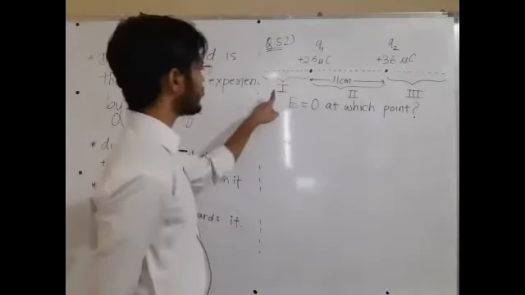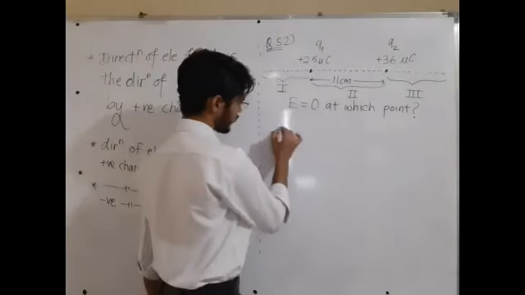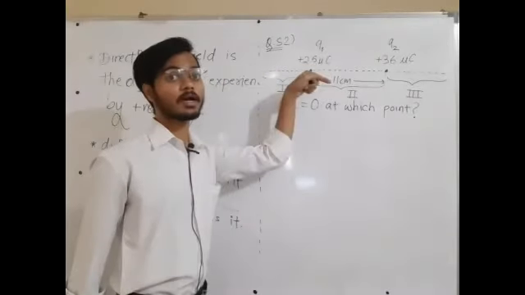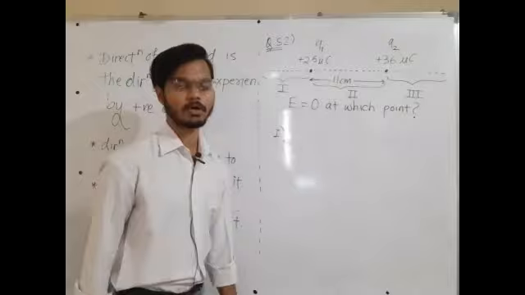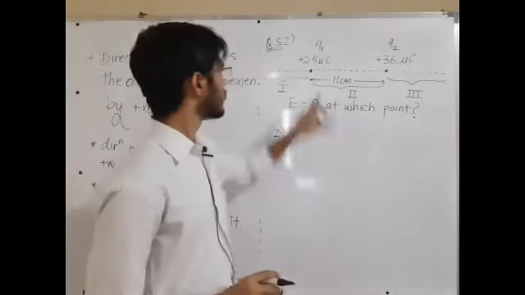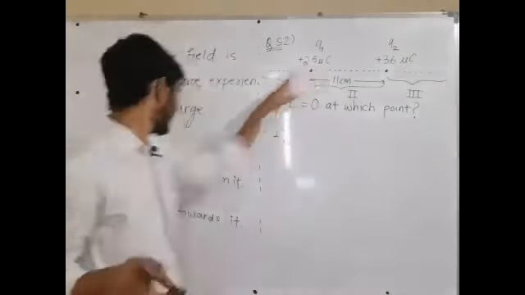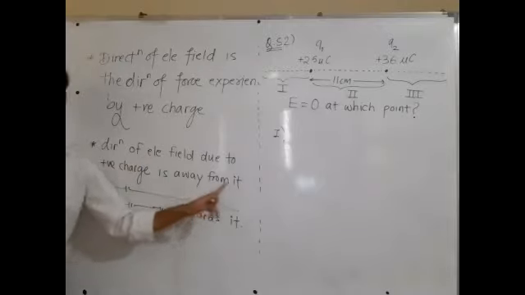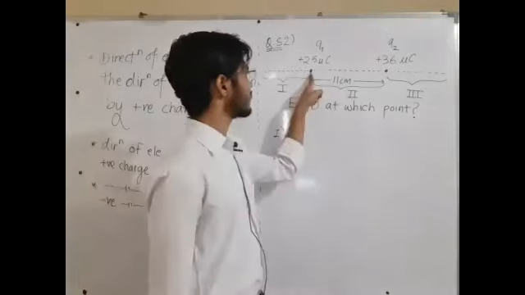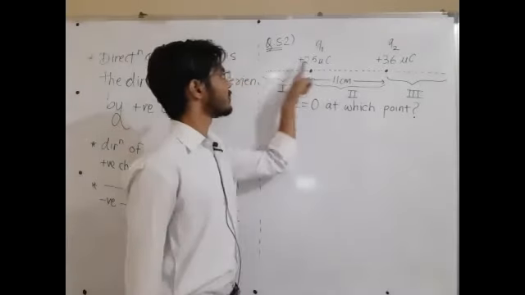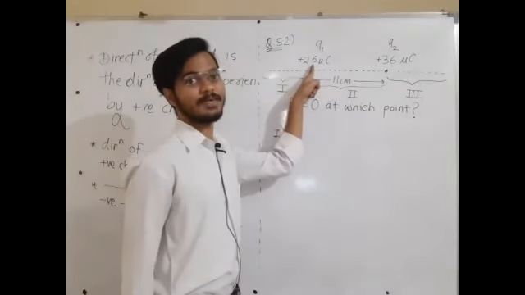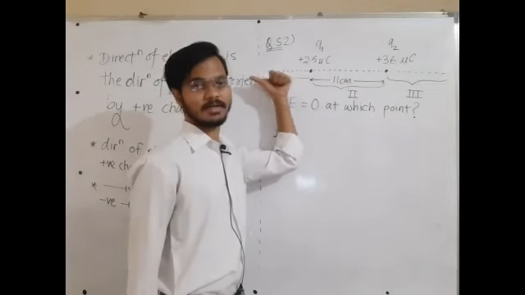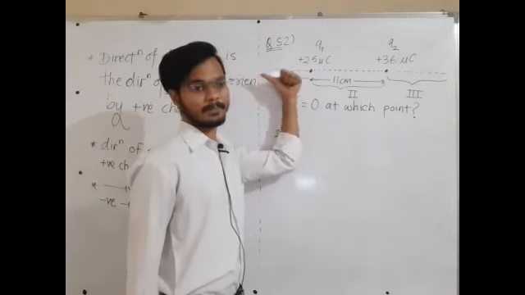Next, what? Now in region 1, the electric field due to the first charge will be leftward or rightward? Tell me, L or R? Electric field due to the positive charge. The direction of electric field due to the positive charge is away from it. So this is a positive charge. In region 1, because of this positive charge, electric field will be away from the positive. So all of you are giving the correct answer. Others shall also reply.